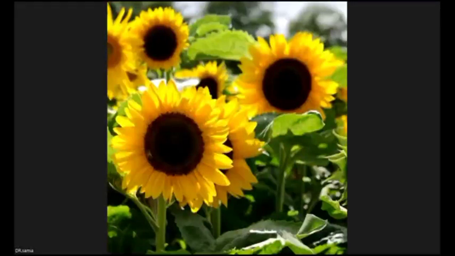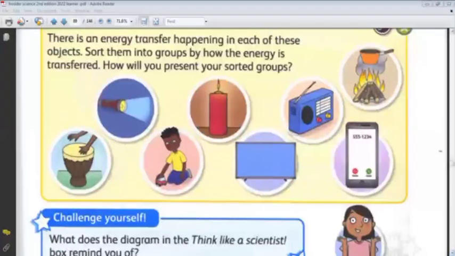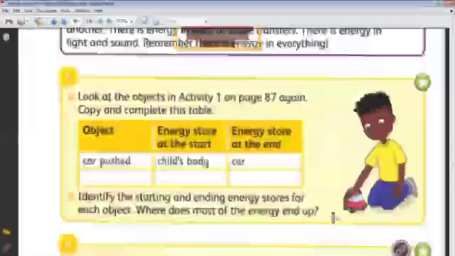So now we have explained how the energy is transferred from one object to another, how to describe the start energy and the end energy, and how to describe the type of the energy that is transferred from one object to another.